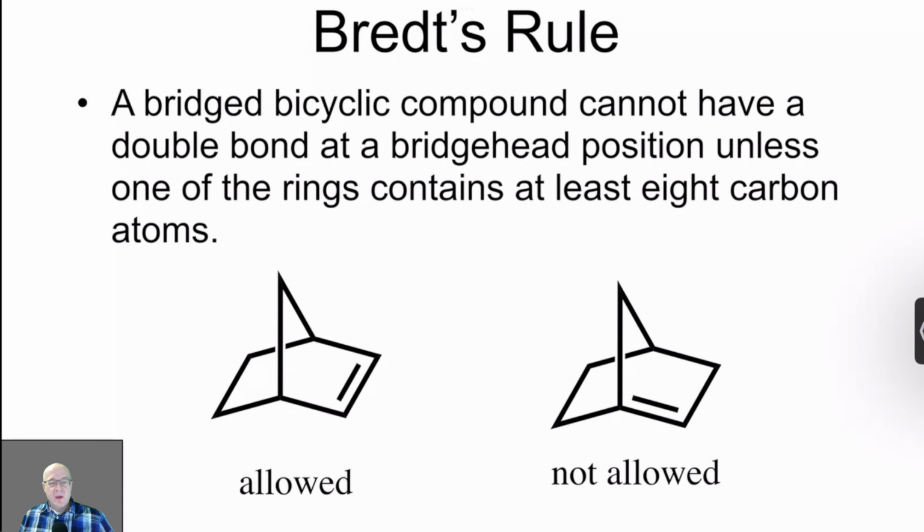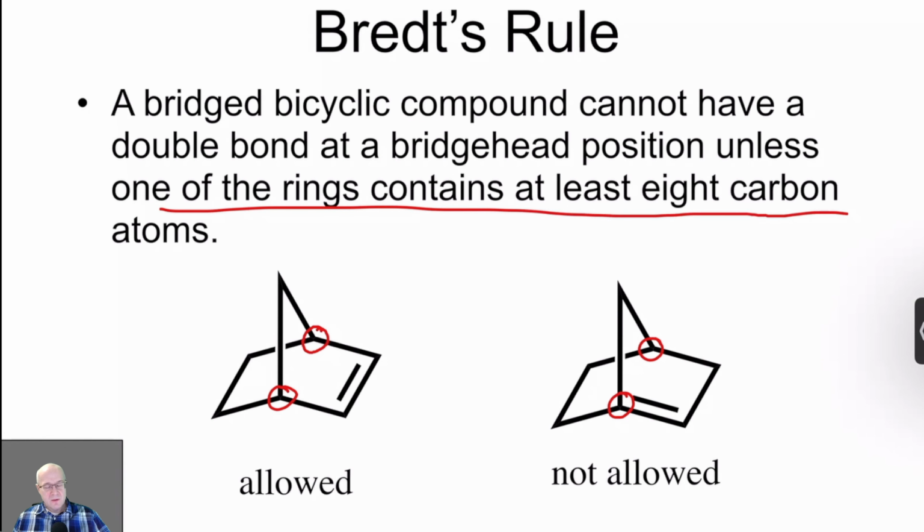Now, Bredt's rule. Bredt's rule addresses the bicyclic compounds. Recall bicyclic compounds are these types of things here. Now, also remember that these carbons here are what are called bridgehead carbons. They're the carbons where the bicycle comes together, so they're called bridgeheads. Bredt's rule states that a bicyclic compound cannot have a double bond at the bridgehead position unless one of the rings contains 8 carbons. So unless one of your rings is 8-membered, a double bond at a bridgehead carbon is not allowed.